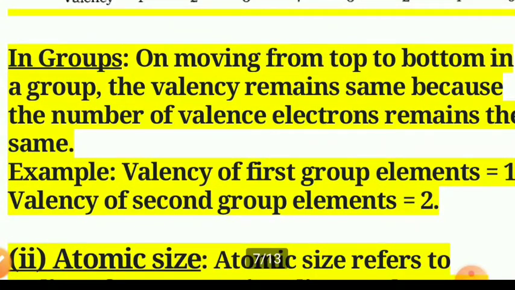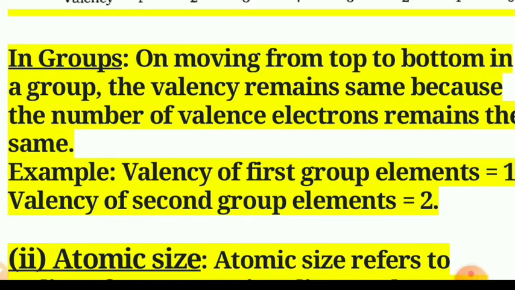Now what about the trend of valency in a group, that is, in a vertical column? On moving from top to bottom in a group, the valency remains the same because in a group the number of valence electrons is the same. Therefore, the whole first vertical line of elements has valency 1.